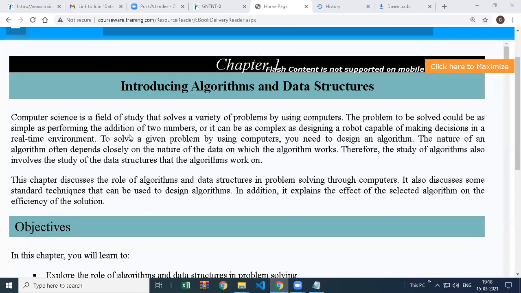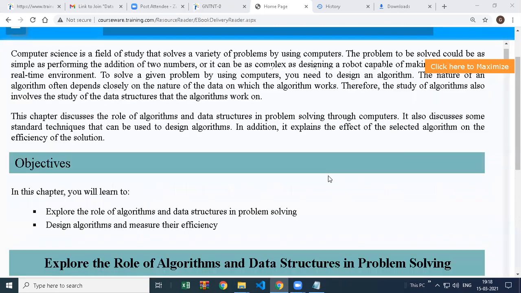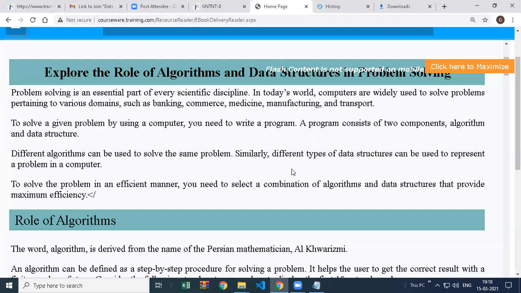Even a simple demo such as the sum of two natural numbers also involves data. A variable is nothing but your data here. Therefore, the study of algorithms also involves the study of the data structures that the algorithm works on. This chapter is going to discuss the role of algorithms and data structures in problem solving through computers, and it also discusses some standard, common techniques we use in designing algorithms. If you use these techniques, it's going to solve your problem efficiently.